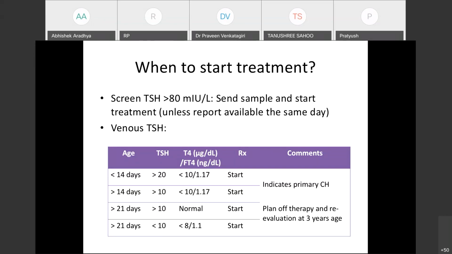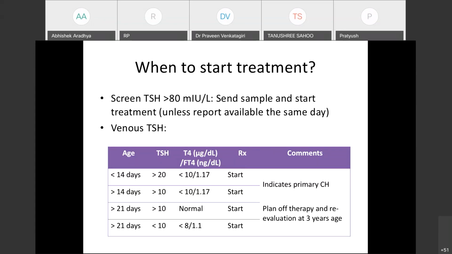In general, if you approach the results of the diagnostic test, we start treatment when T4 is low and TSH is elevated. The cutoff for elevated TSH changes with the age of the child. For children who are less than 2 weeks or 14 days, we take it as 20. For children who are beyond 14 days, that is beyond the second week, it is 10.